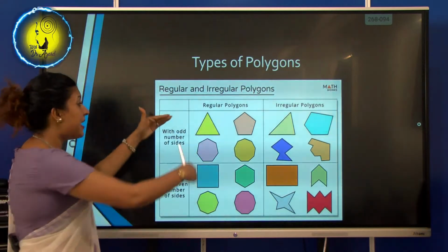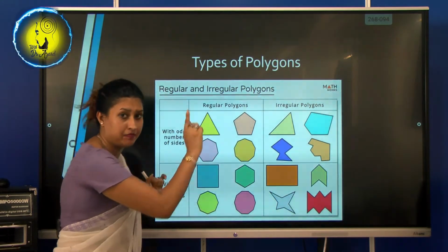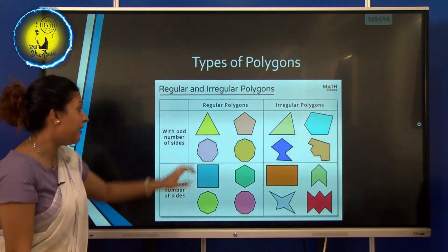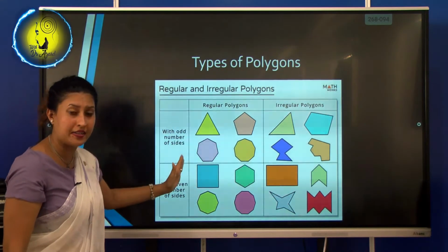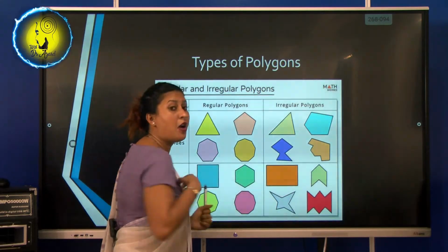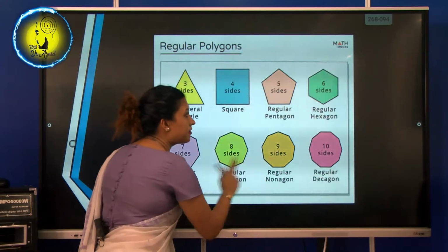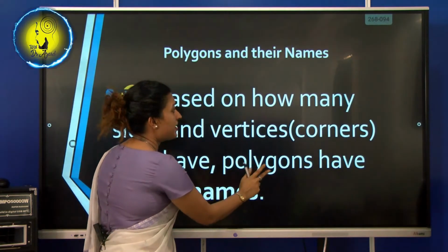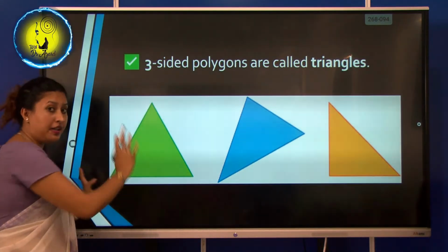Regular means their sides are equal to one another. Now one more point, okay? Regular means their sides are equal to one another. And then irregular means their sides are not equal to one another. Understand? So here comes our slide again, which we were speaking about. Here, this is a regular polygon.